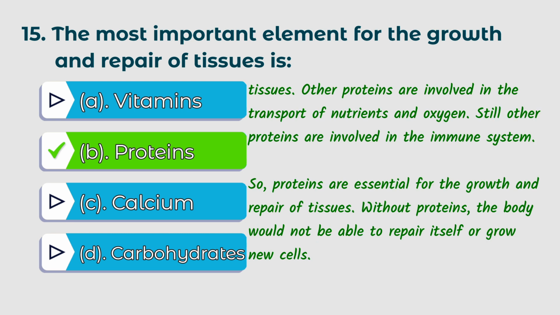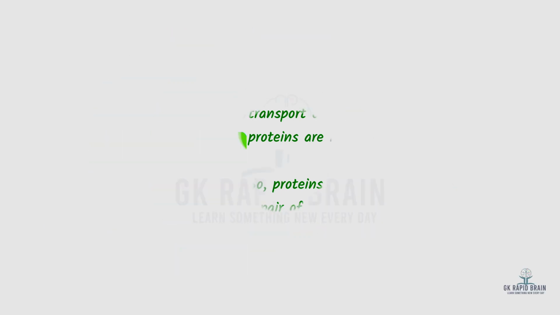Other proteins are involved in the transport of nutrients and oxygen. Still other proteins are involved in the immune system. So, proteins are essential for the growth and repair of tissues. Without proteins, the body would not be able to repair itself or grow new cells.